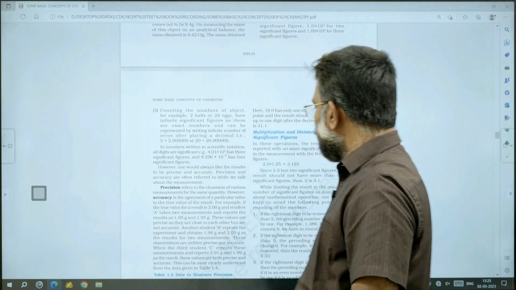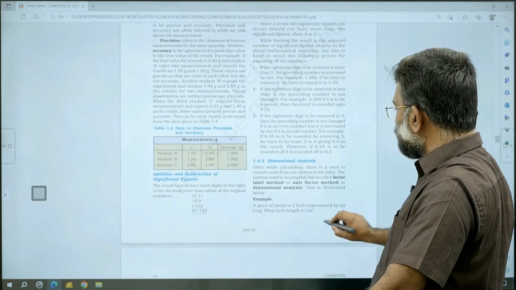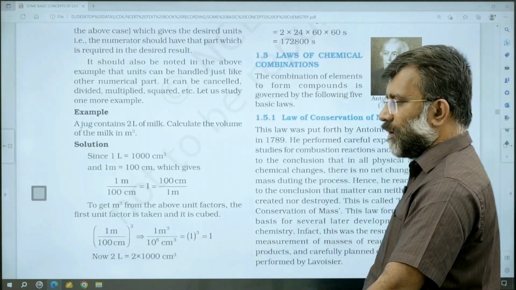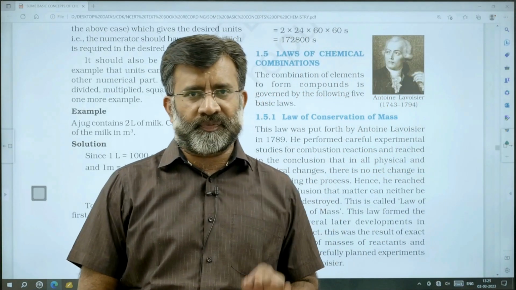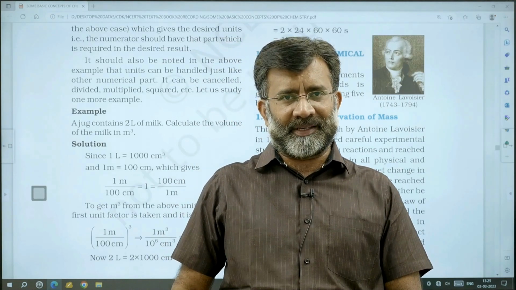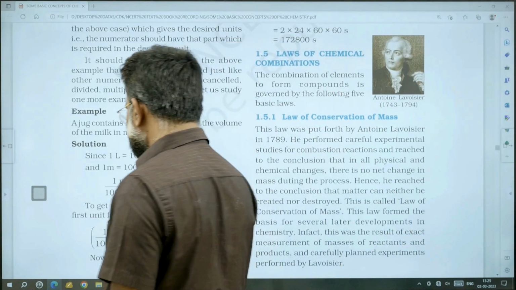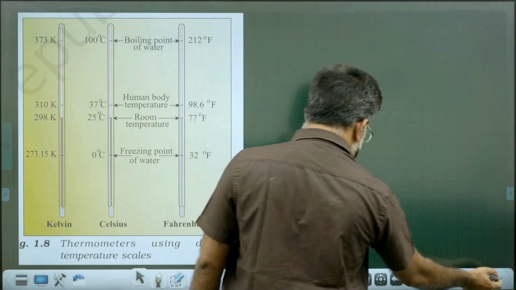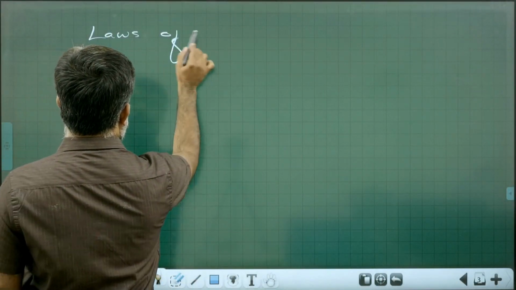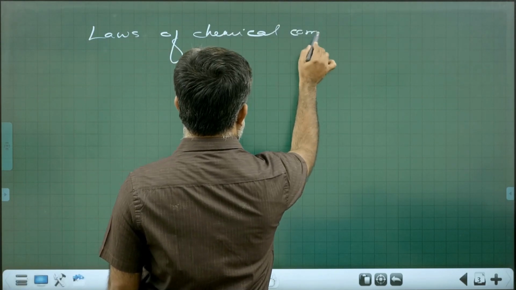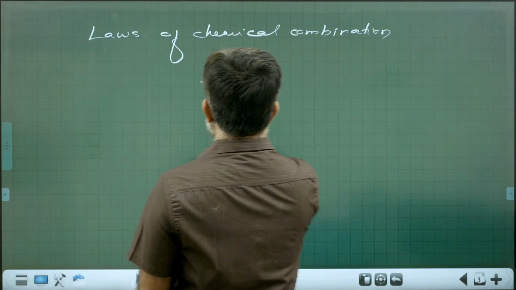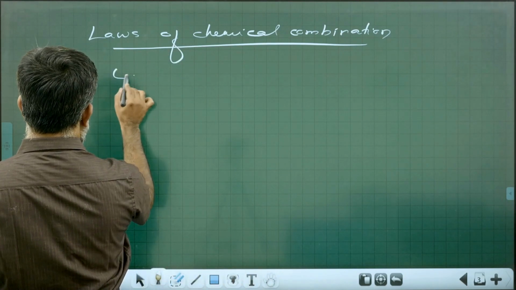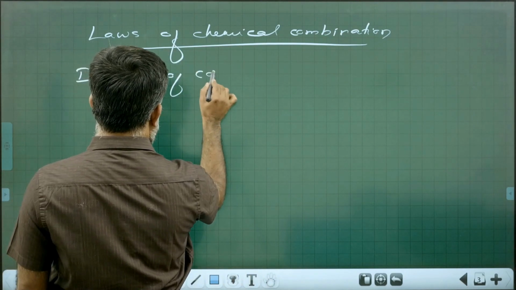Okay. See, the chemistry discussion basically starts from the laws of chemical combination. Okay, so let's start our discussion in the chemistry part. Laws of chemical combination. First one, law of conservation of mass.